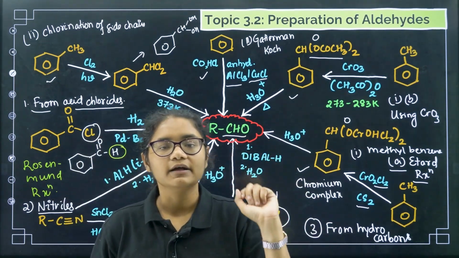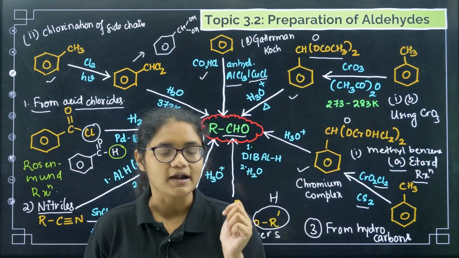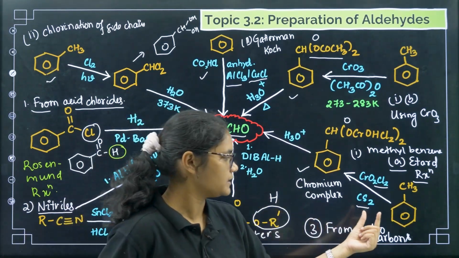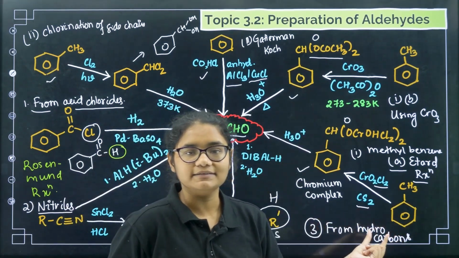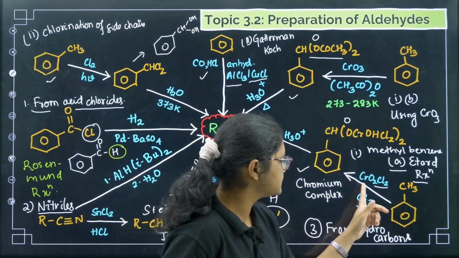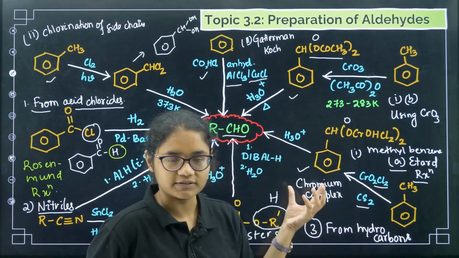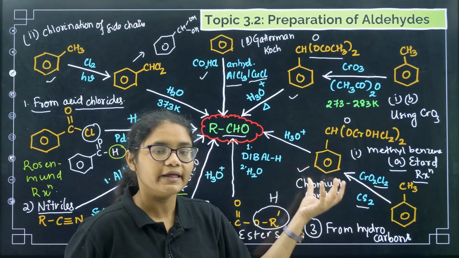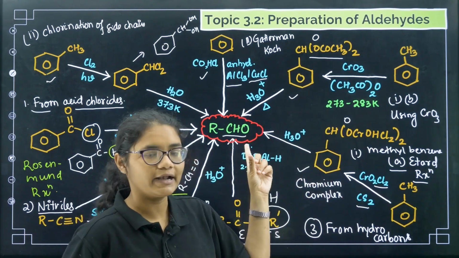Third one is from your hydrocarbons. Under hydrocarbons, first one is from methyl benzene. You treat methyl benzene with CrO2Cl2 and CS2. This will give you a chromium complex. Then after that you do hydrolysis, we will get the aldehyde.